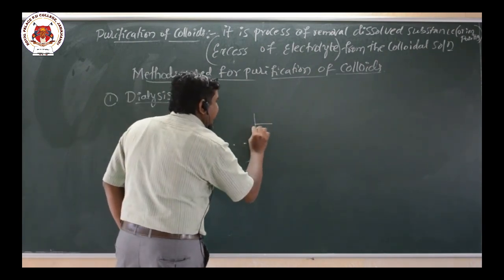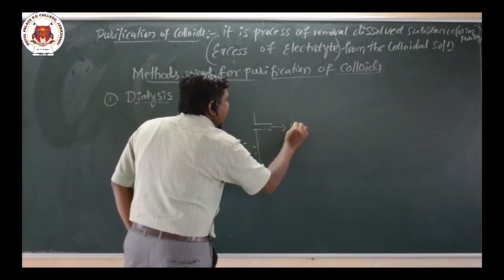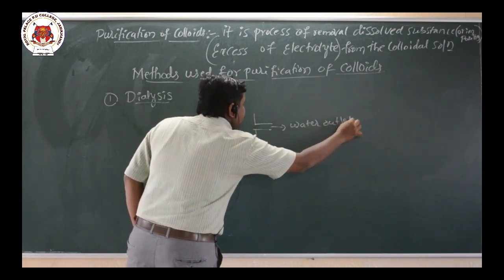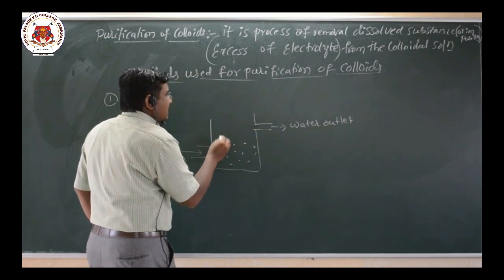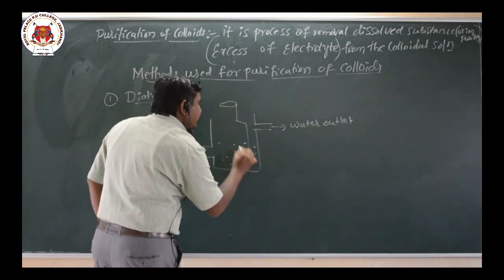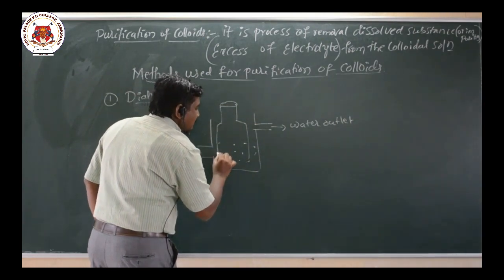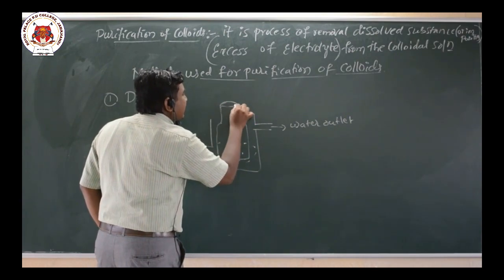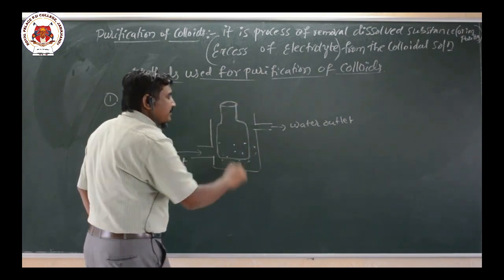And this vessel, near the top, has a water outlet. The vessel contains an electrolyte, and the impure colloidal particles are taken into the parchment bag. So this is a parchment bag, or semi-permeable membrane.